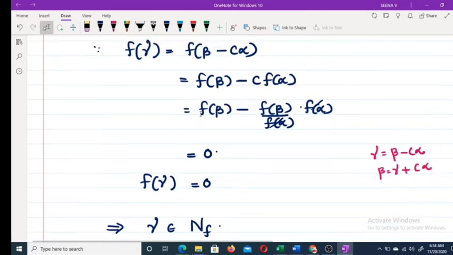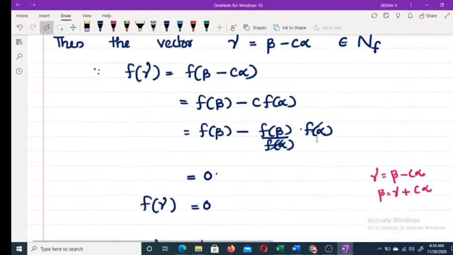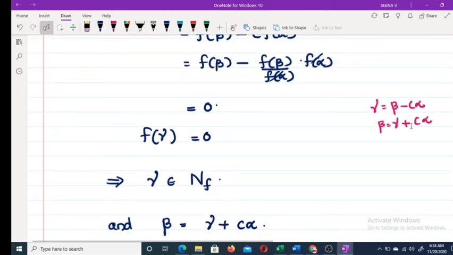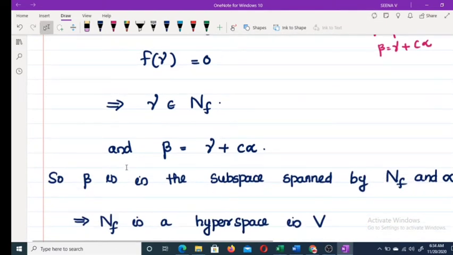Therefore, if you choose any beta belonging to V and assume C equal to f of beta by f of alpha, then that beta you can write as some gamma plus C alpha where gamma belongs to NF. Okay. So beta is in the subspace spanned by NF and alpha.